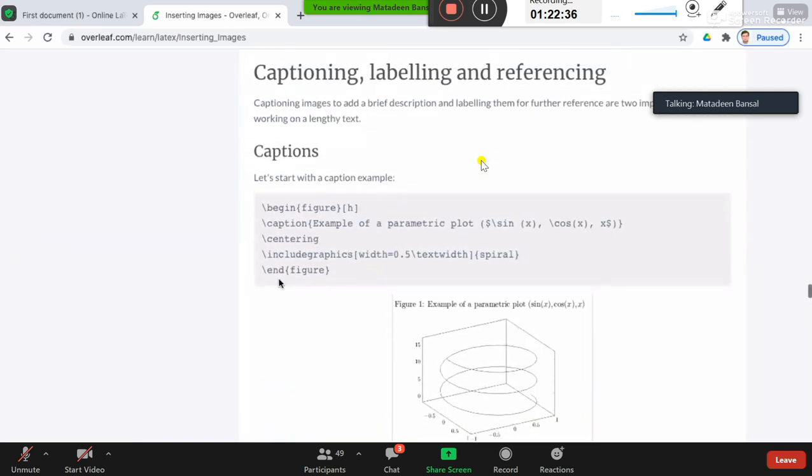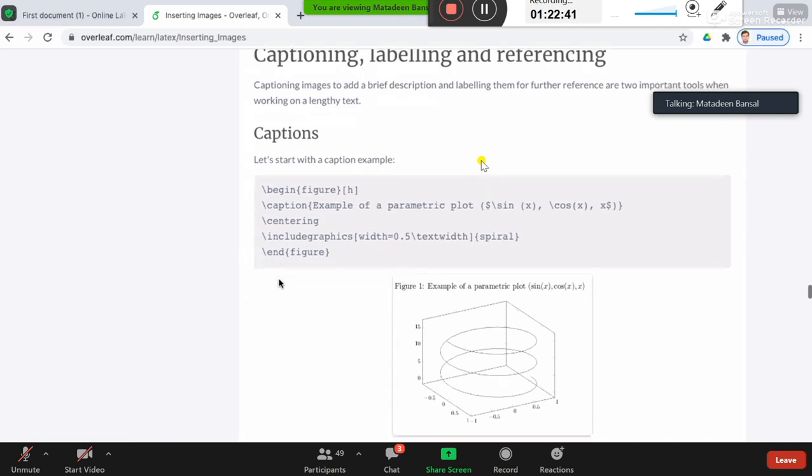Now, what is very important: captioning, labeling, and referencing. This is the complete command which we use in scientific documents. What are the elements? The first is the figure: begin figure, end figure. H is not mandatory; you can just avoid this h.